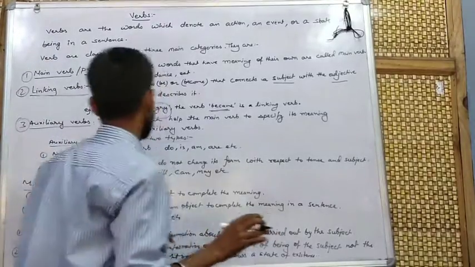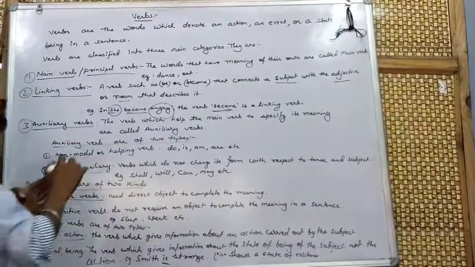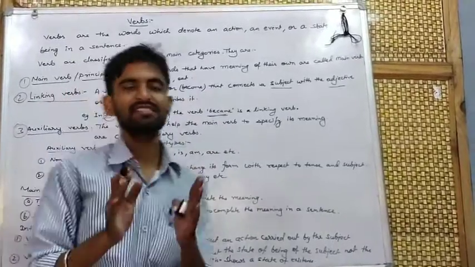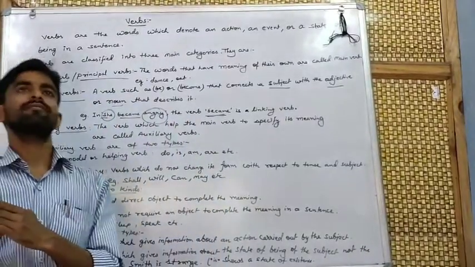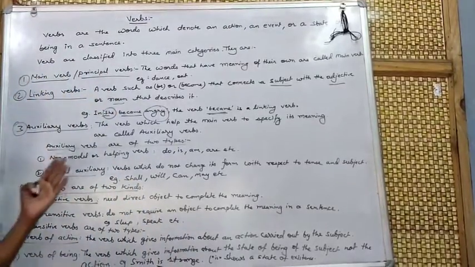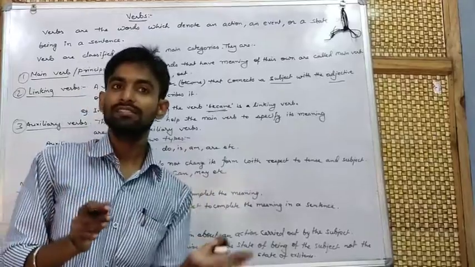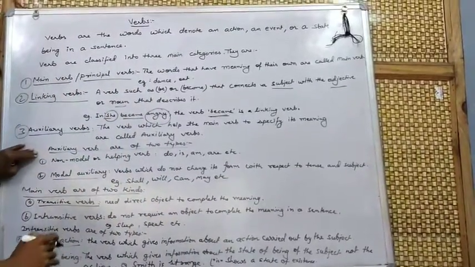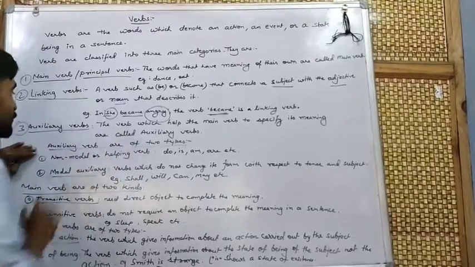Another is auxiliary verbs. We all know what auxiliary verbs are: verbs which help the main verb to specify its meaning. We can say that auxiliary verbs are helping verbs. But do you know that auxiliary verbs are of two kinds? Here we will discuss that. Auxiliary verbs are of two kinds.